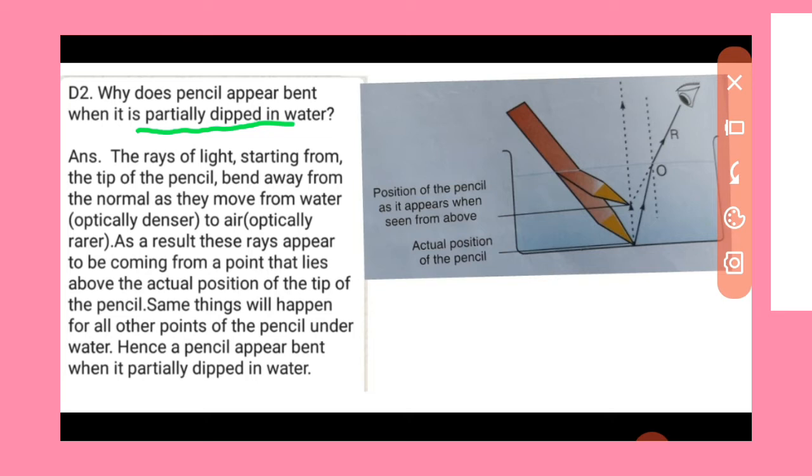So the rays of light starting from the tip of the pencil bend away from the normal as they move from water, optically denser medium, to optically rarer medium.